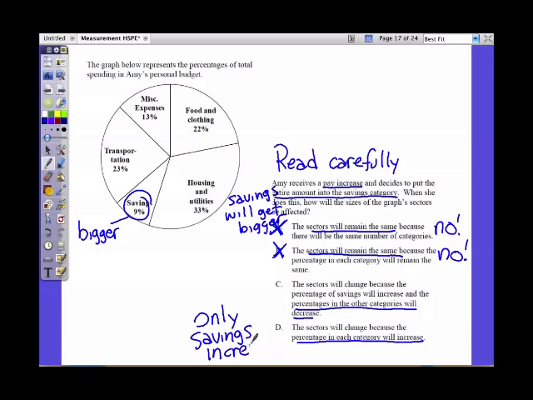So letter D doesn't really make much sense, because all the sectors aren't going to change. Some will get smaller, but the only one that's going to get bigger is going to be the savings one. So the correct answer here has got to be letter C. The sectors will change because the percentage of savings increases, but the other categories are going to decrease.